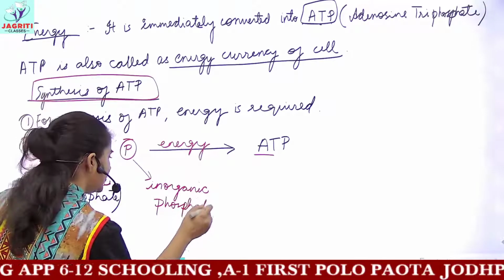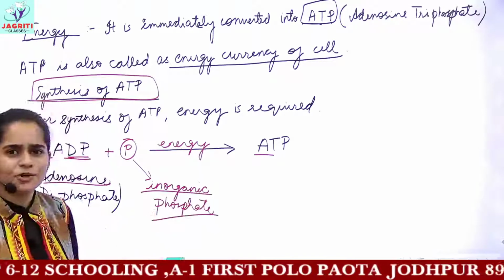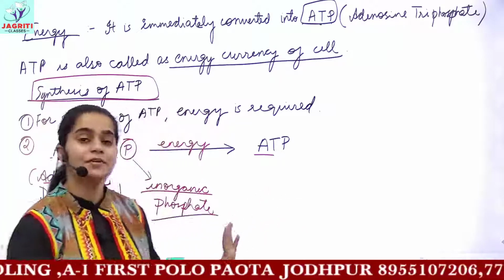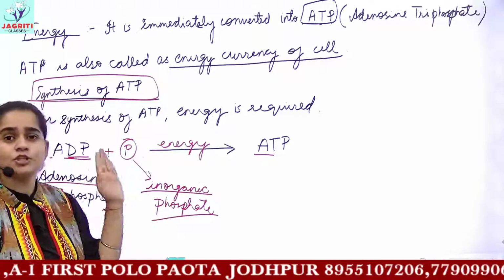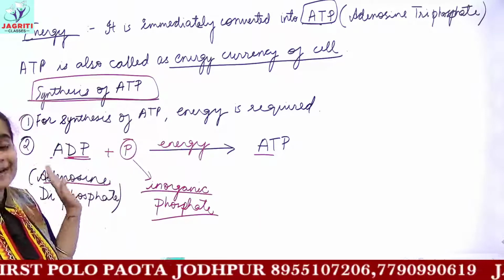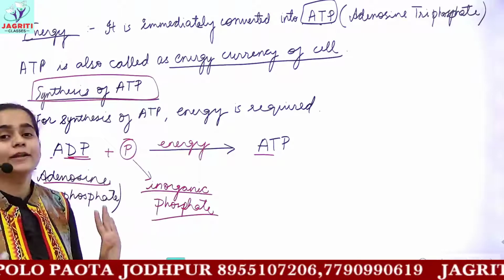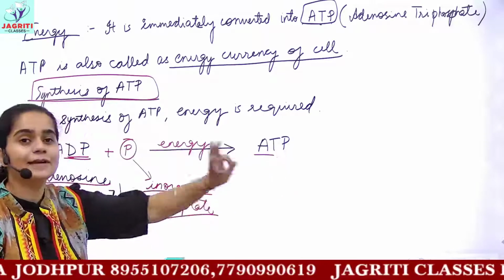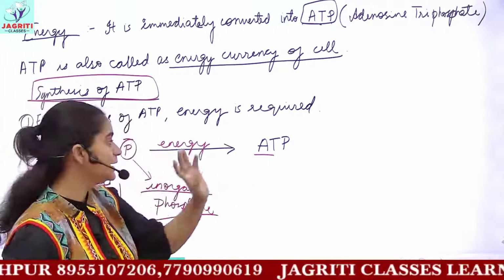Now, no need to get confused why this is called inorganic phosphate. What do you mean by inorganic? This is not of use at this level. Just remember that the phosphate which you are attaching to your ADP molecule is called inorganic phosphate. Then this phosphate would get attached and you will get a 3-phosphate compound, which is ATP.